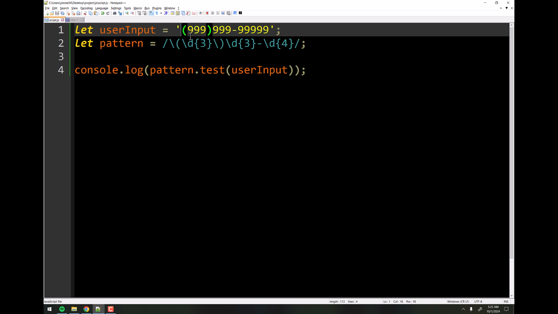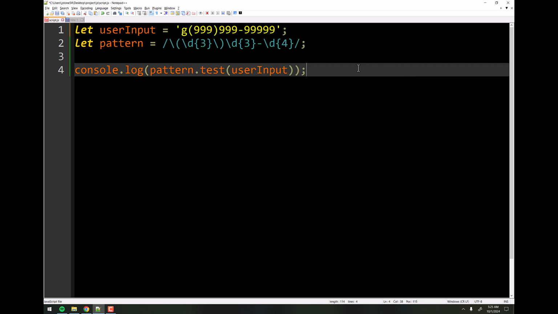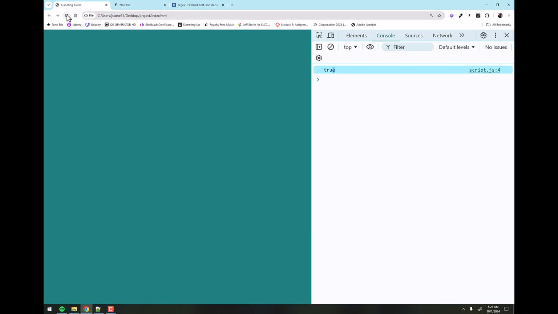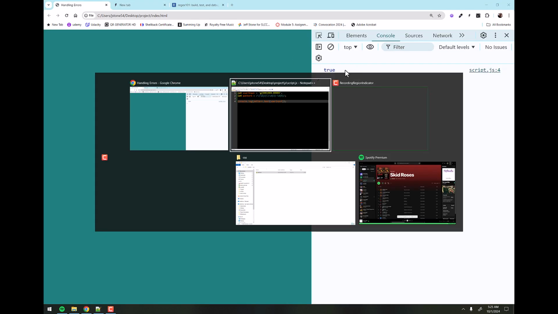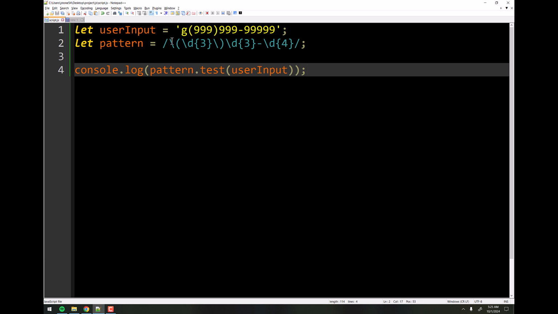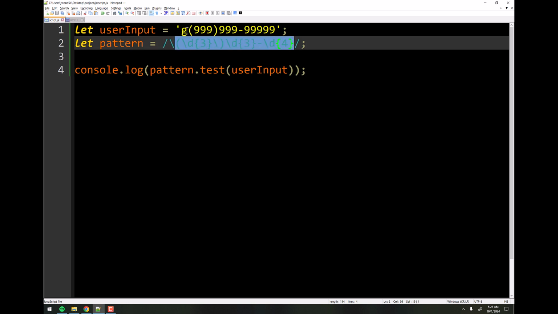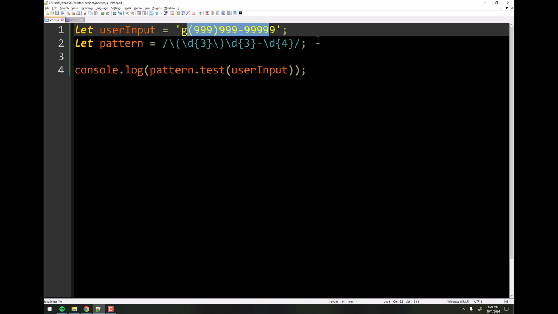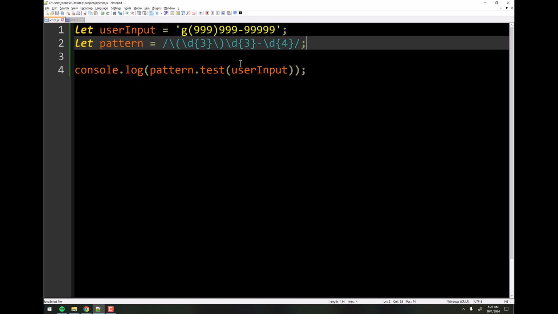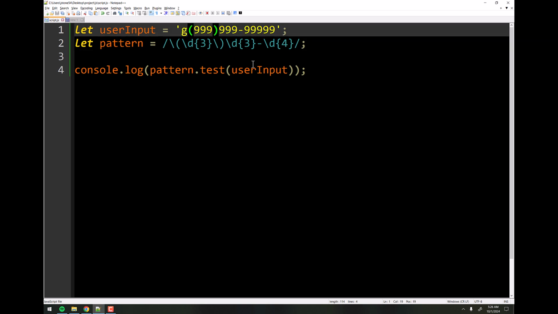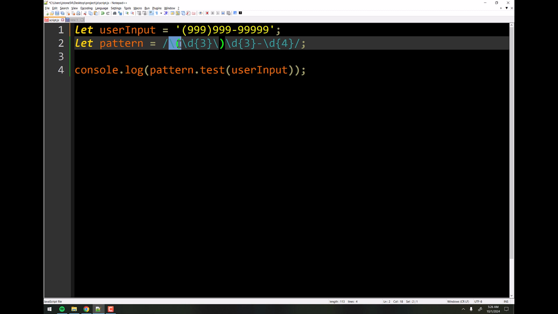In fact, I could put a G right there, refresh it, and it's still true because this pattern is still found within the string right there. So how do we fix that? Well, if you remember, we have the start of a line and the end of a line, right? So right here, before we do our parenthesis, we do a caret.